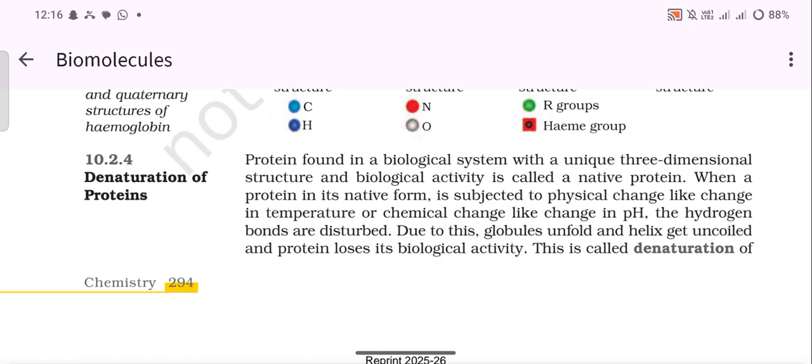Denaturation of proteins: a protein found in a biological system with a unique three-dimensional structure and biological activity is called a native protein. When a protein in its native form is subjected to physical change like change in temperature or chemical change like change in pH, the hydrogen bonds are disturbed, the globules unfold, the helix gets uncoiled, and the protein loses its biological activity.